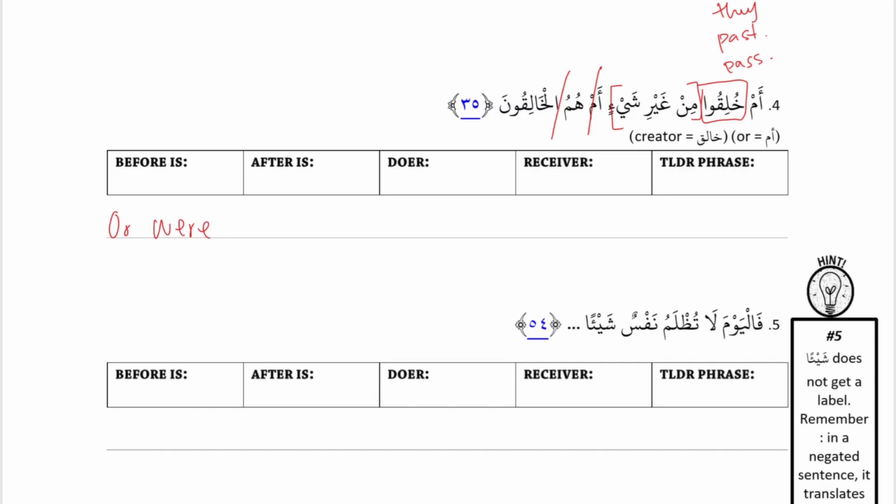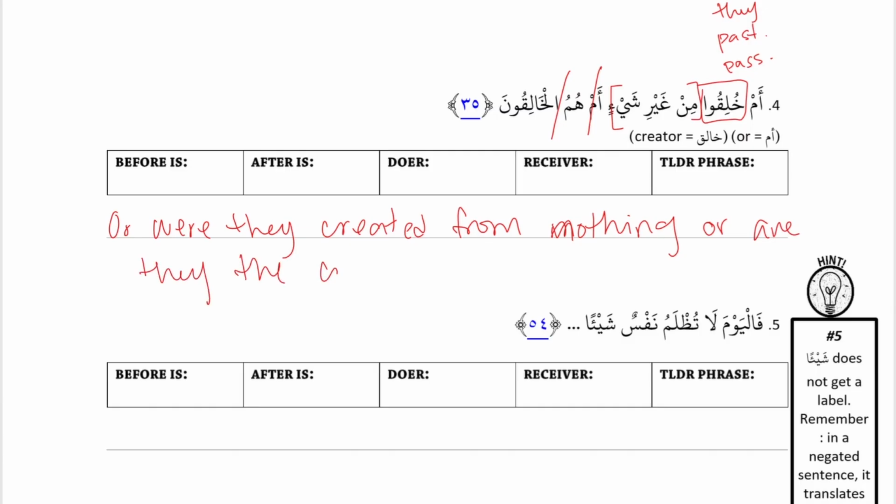And we had to do some naturalizing. Yeah, a lot of naturalizing there. Or were they created from nothing? And then again, just translating humul khaliqun would be they are the creators. But I guess or are they the creators? Yeah, because or makes a question again. So they are the creators becomes or are they the creators? Yeah. So whenever you have a question word, you're going to end up having to do a little bit of rearranging. Are we clear on how we arrived at the translation here?